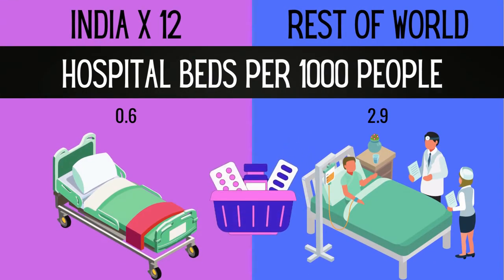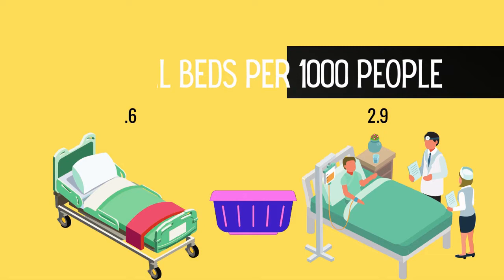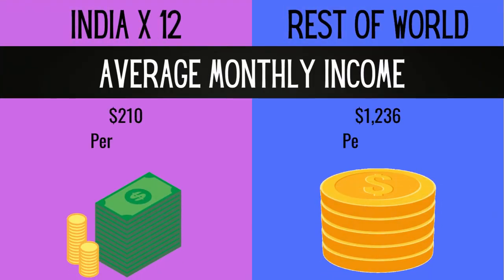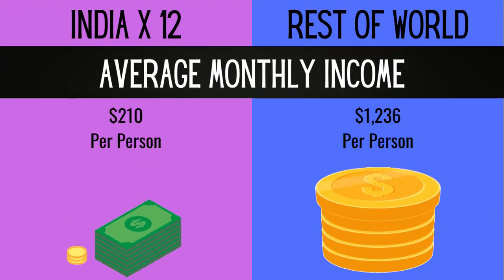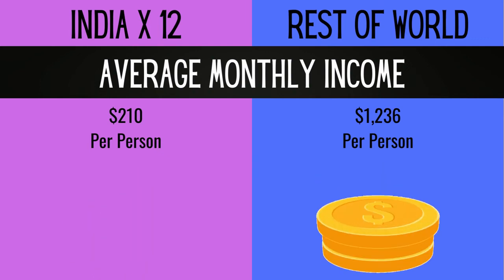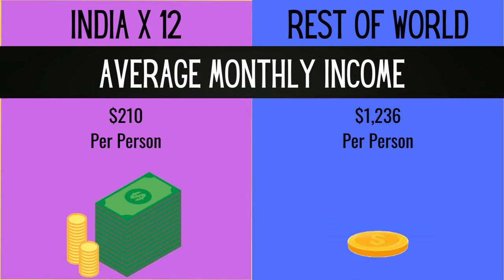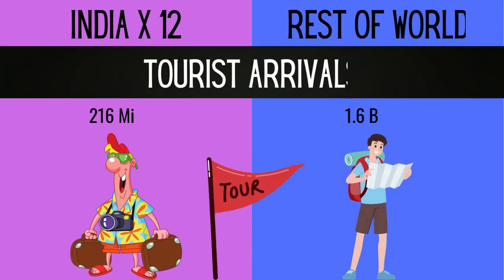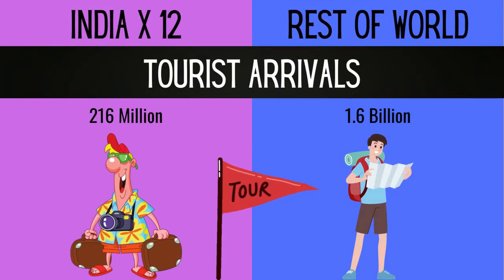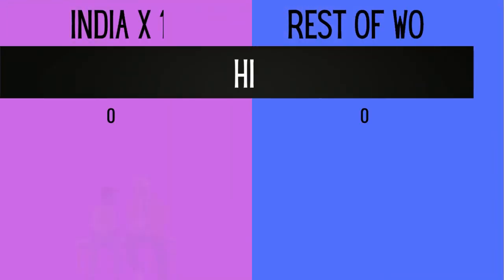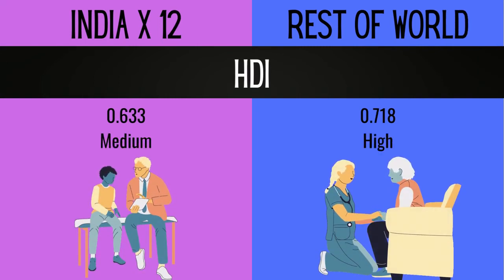There are 0.6 hospital beds per 1,000 people in India, and there are 2.9 hospital beds per 1,000 people in rest of the world. Average monthly income of India is $210, and the average monthly income of rest of the world is $1,236 per person. 216 million tourists arrived to 12 India, and 1.6 billion tourists arrived to rest of the world. HDI of 12 India is medium, and the HDI of rest of the world is high.